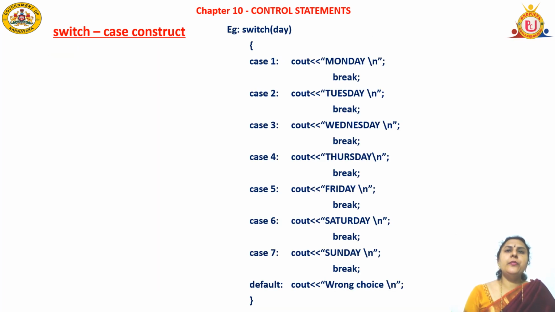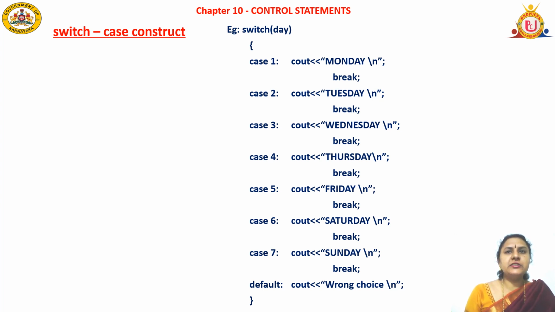Example program block for a switch case construct. Switch: I want to check whether the given input is Monday or Tuesday, Wednesday, etc. So the condition is switch day. Next, open the curly bracket.